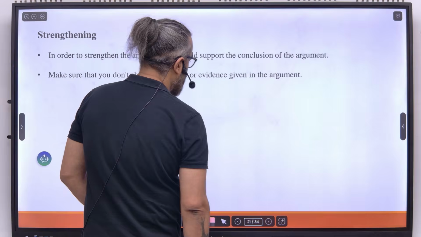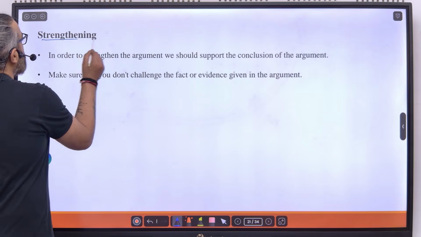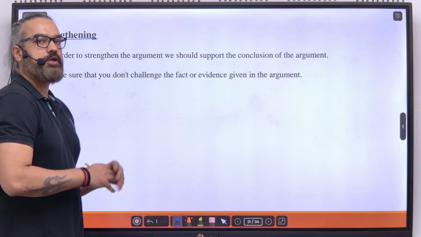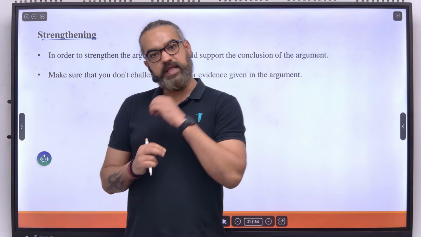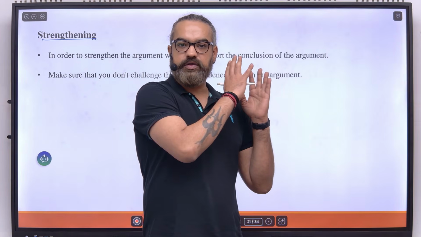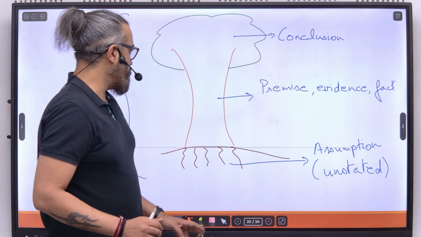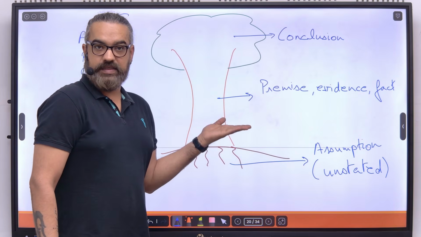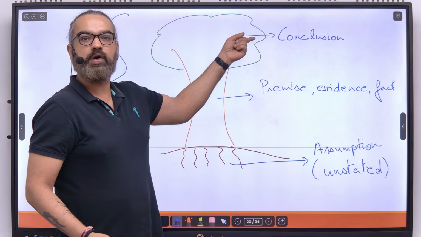Take a look at the types of questions. Basic type of question: strengthening the argument. In order to strengthen the argument, we should support the conclusion of the argument. Always support the conclusion. When we're talking about strengthening or weakening the argument, we have to strengthen the conclusion or weaken the conclusion. If you see, this is a premise, evidence, or a fact, right? Now, since something is a fact, you cannot weaken it, you cannot change it. You can only talk about the conclusion.